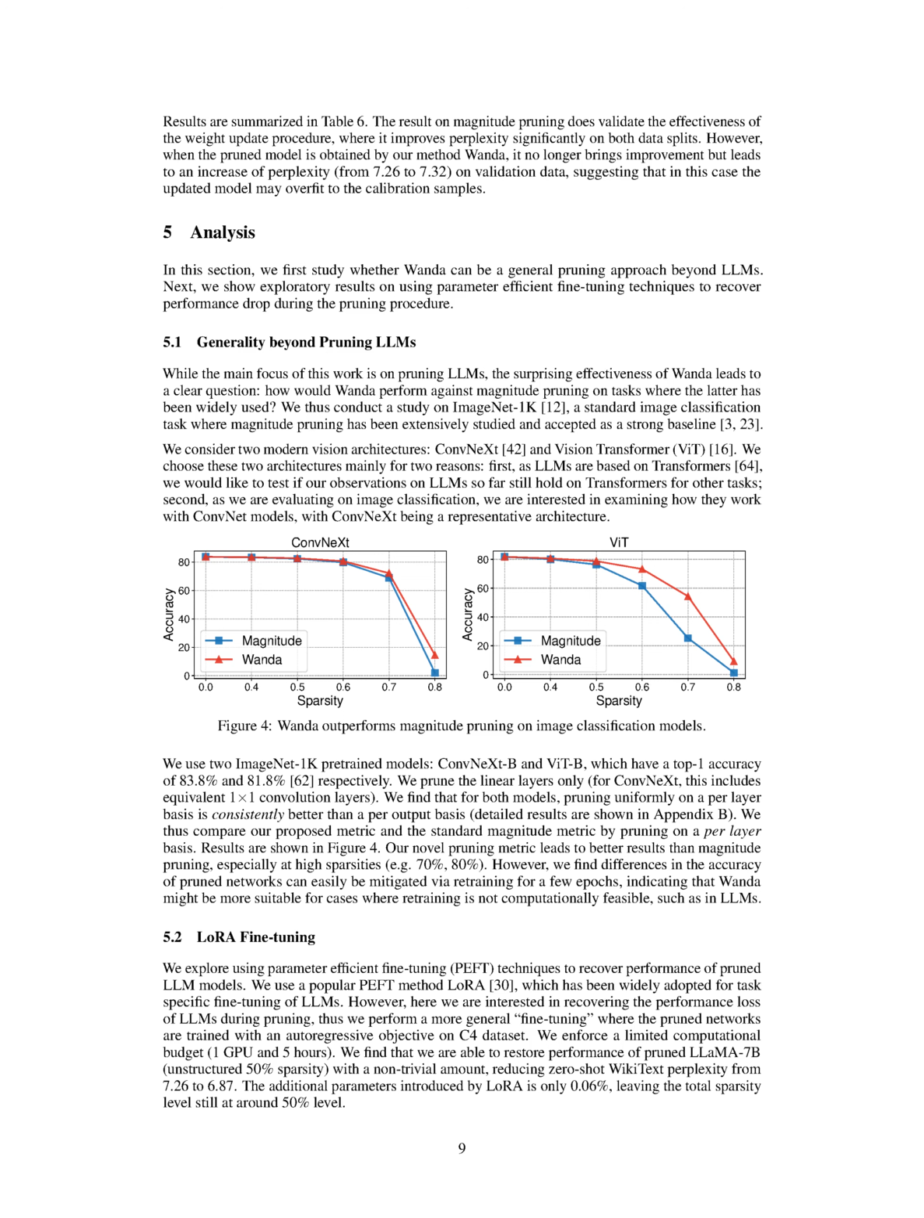The result verifies the effectiveness of the weight update procedure on magnitude pruning, where it significantly improves perplexity on both data splits. However, when the pruned model is obtained by our method, Wanda, this process doesn't bring any improvement. Instead, it leads to a slight increase in perplexity, from 7.26 to 7.32, on validation data. This suggests that in this case, the updated model may overfit to the calibration samples.